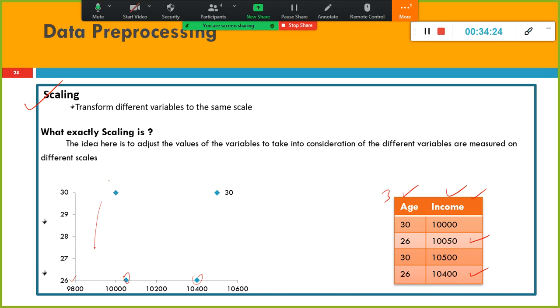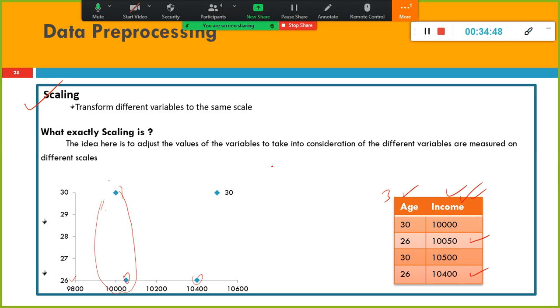If I do, what will happen? Based on the income, I think we should. Just because more digits are present in this column, it will try to outnumber this one. It will mislead this one, right? So look here.